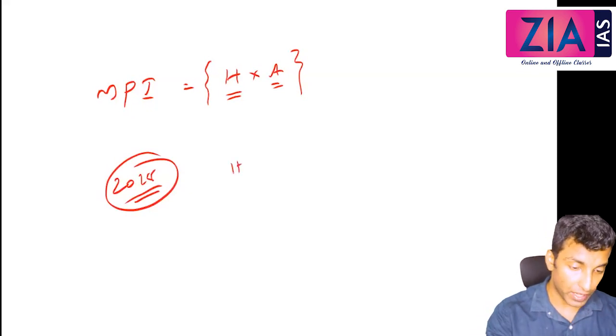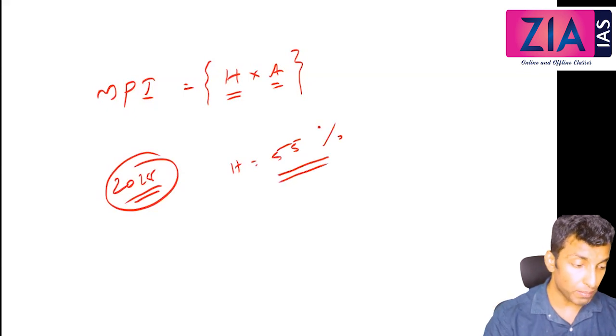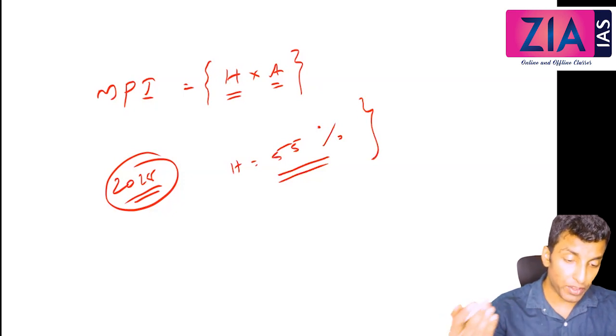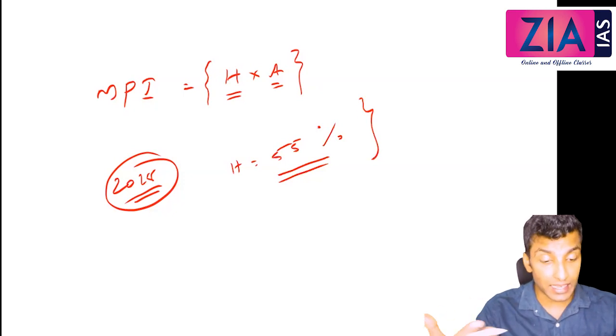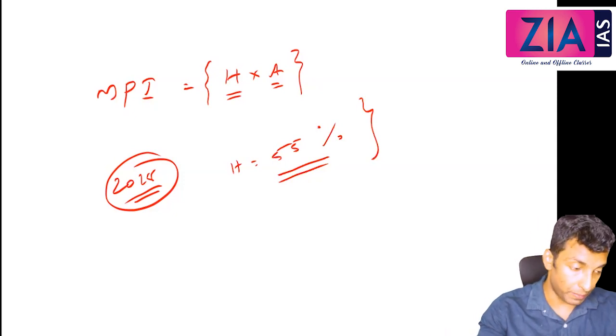H is 55%. Okay, that means what? 55% are poor in India. Why this much? More than half is poor in India. When we talk about the Rangarajan committee and Suresh Tendulkar committee, it is very less, right? But here 55% are poor because the criteria is entirely different.